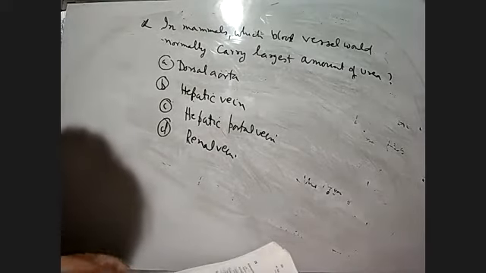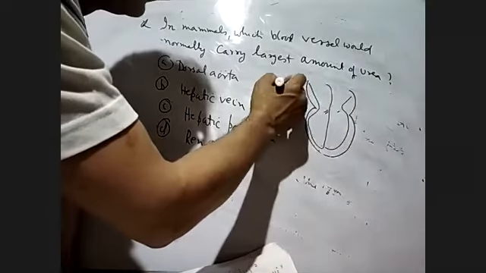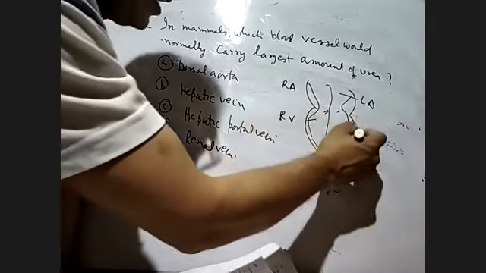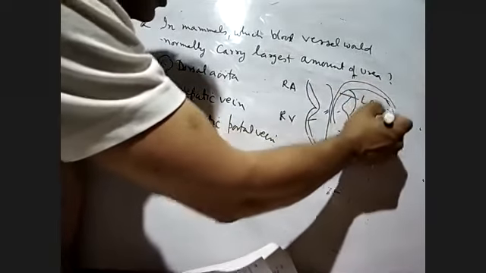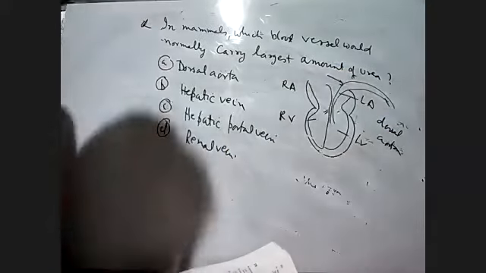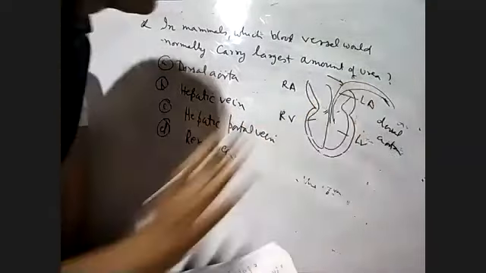Here, the dorsal aorta. If you go to the heart, these are the chambers: the right auricle, left auricle, right ventricle, and left ventricle. From the left ventricle, the largest artery which goes out is called the dorsal aorta. This will carry oxygenated blood to different parts of the body.